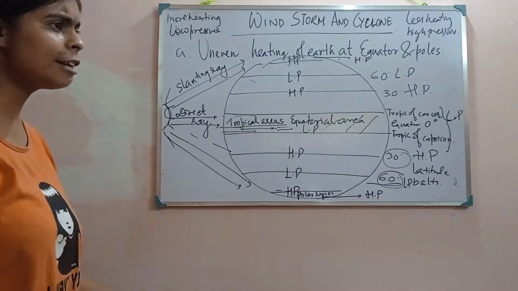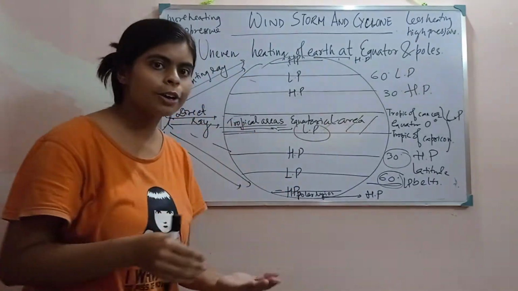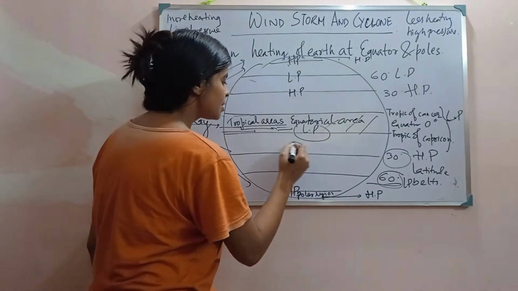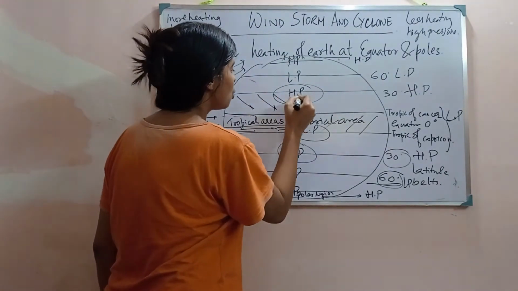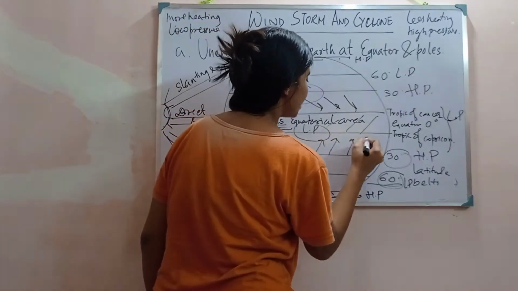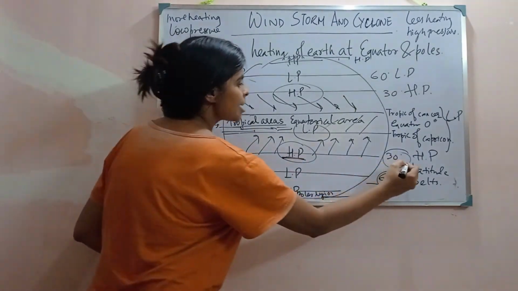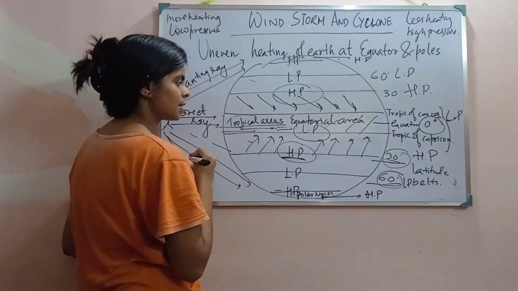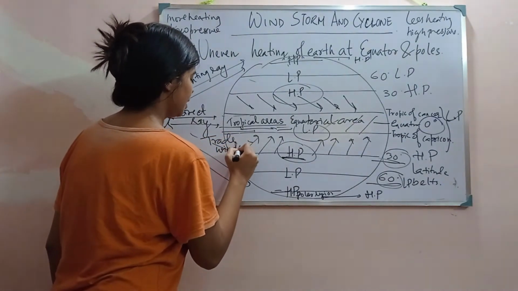So now we can get an idea of wind direction. What will happen? Here low pressure is created, the air will be less, and as a result a pressure difference is created. The air present in the high pressure region will move towards the low pressure region, and the wind that is flowing from high pressure at 30 degree to 0 degree is called trade winds.